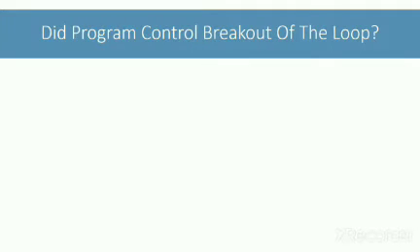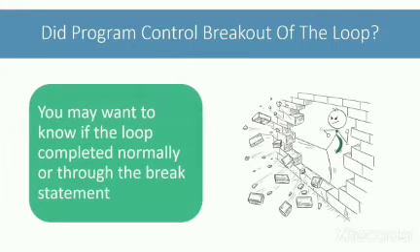As you saw in the previous example, you will use the break statement to come out of the loop when some condition is met. Most of the times, once you are out of the loop, you will need to determine if the loop completed normally because its condition became false, or you came out of the loop using the break statement. I am sure whatever I am saying is not making much sense to you. So let's look at an example to understand this concretely.